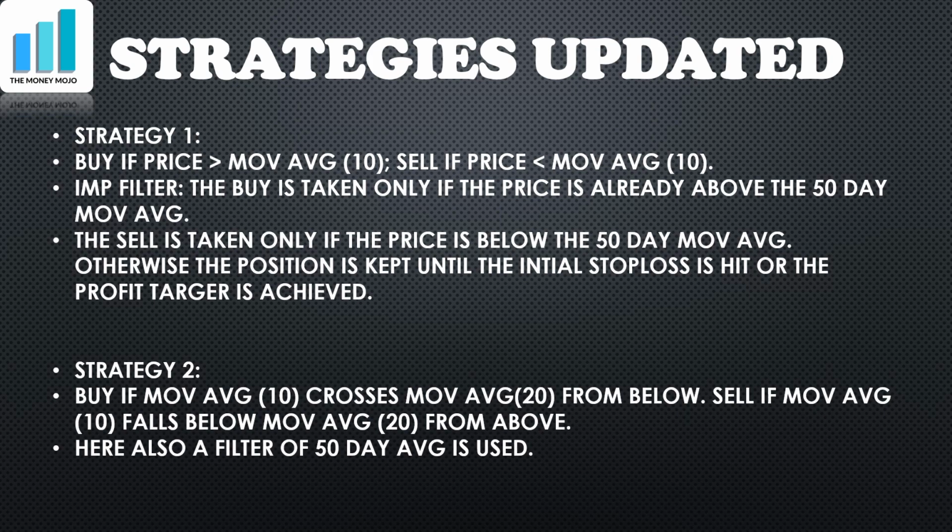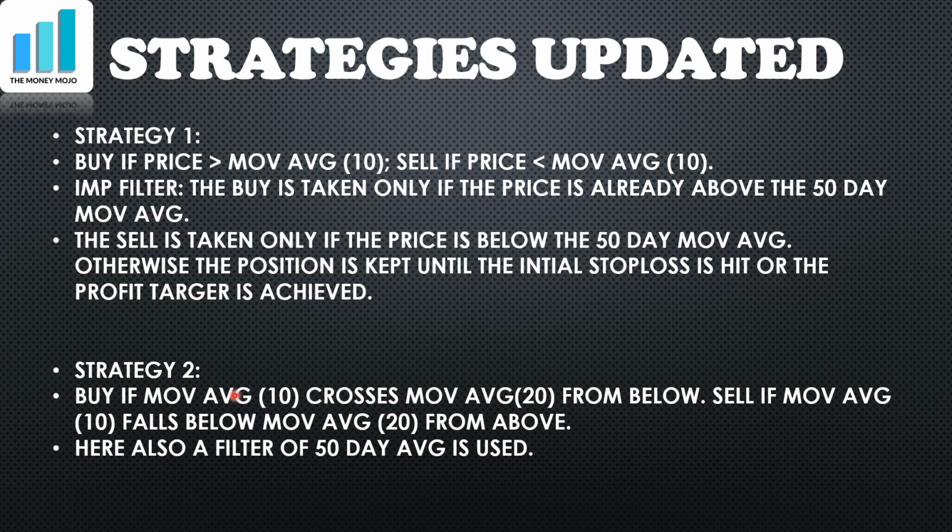So what we are saying here is that the buy trade can be taken if it is above the 50-day moving average, and then you do nothing. You have an initial stop loss that you are waiting to get hit, or you have a profit target and you wait for it to get hit. You don't do anything until one of the two happens. If a sell comes in between, you don't take that trade because the price is still above the 50-day moving average. So the 50-day moving average decides whether the buy or the sell will be taken.